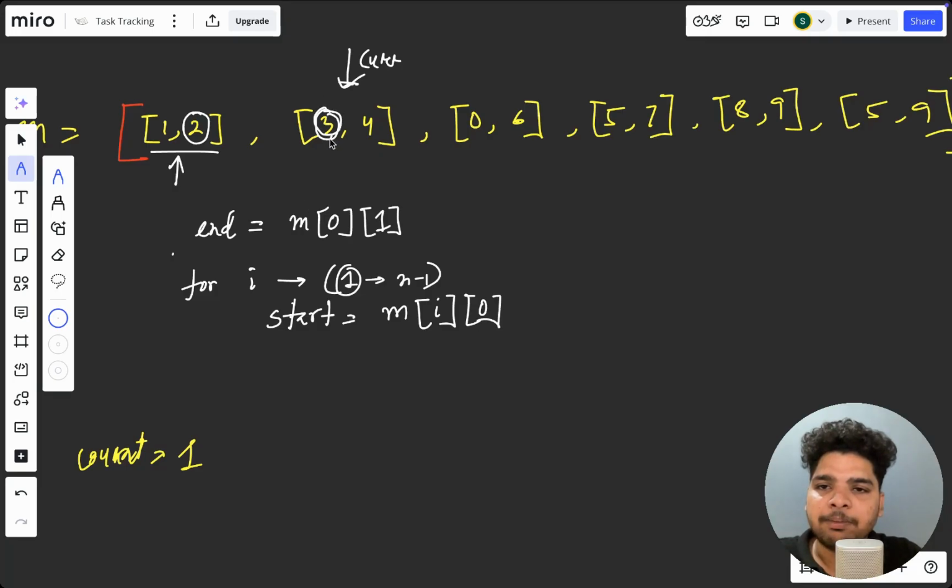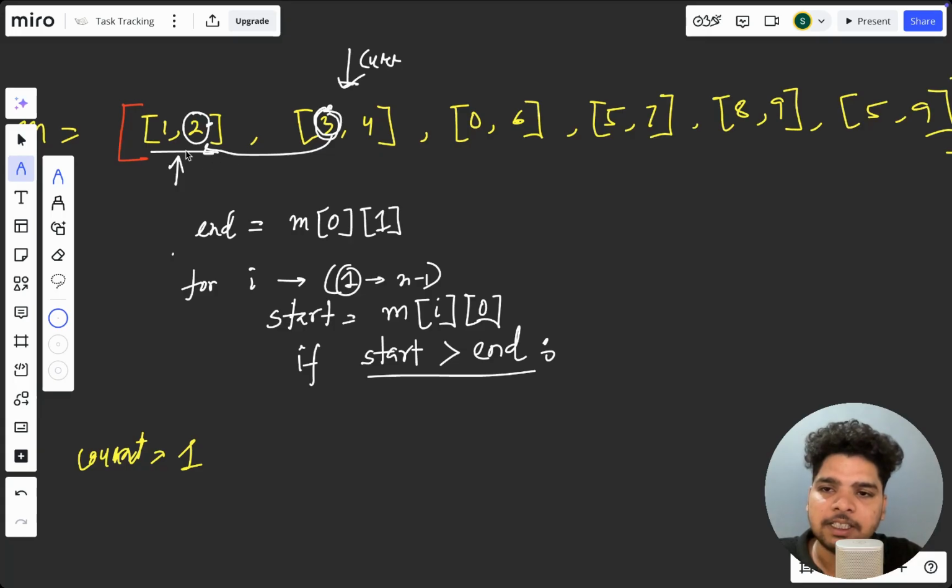Now we compare this start with end. If the start is greater than end, that means the previous meeting has already ended, so we can accommodate this meeting in the same room. Then we increment the count, count plus plus.